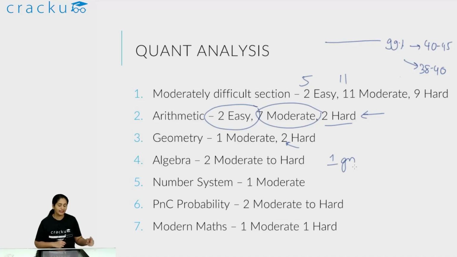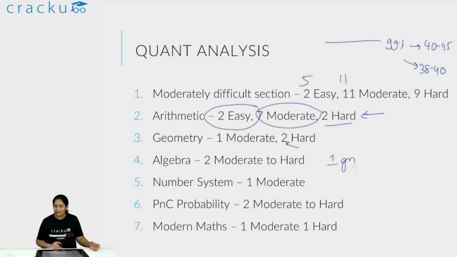PNC probability, there were two questions that were actually marked as moderate to hard. The PNC question about the flags was slightly longer, so I can understand if you are not very comfortable with that. But the probability question was basic probability concepts, where direct application of the formula can be done in under 2 minutes, and it should have definitely been attempted.